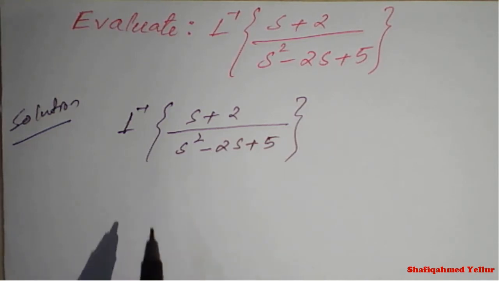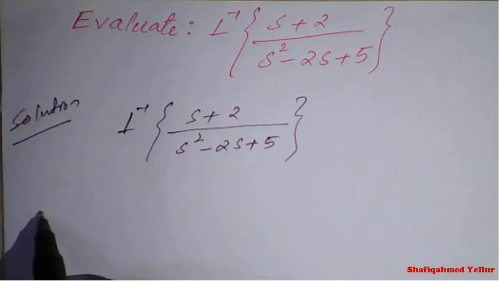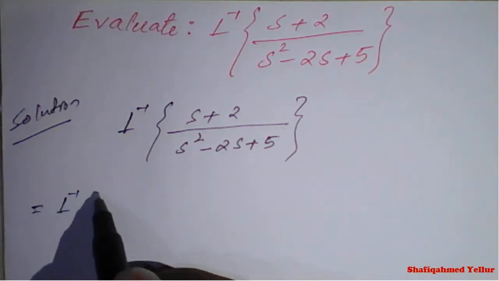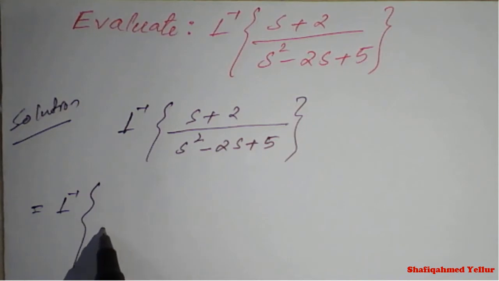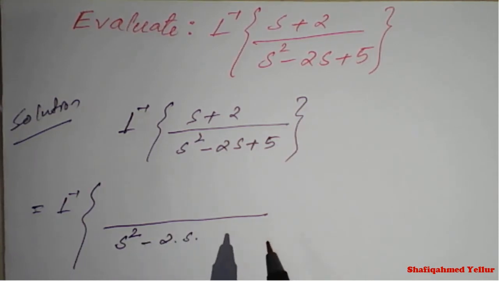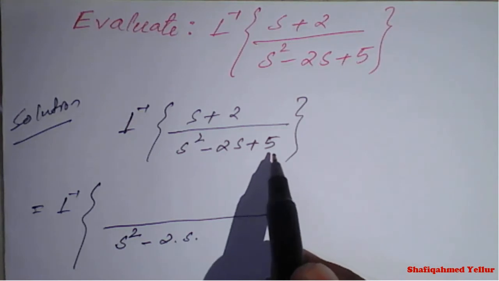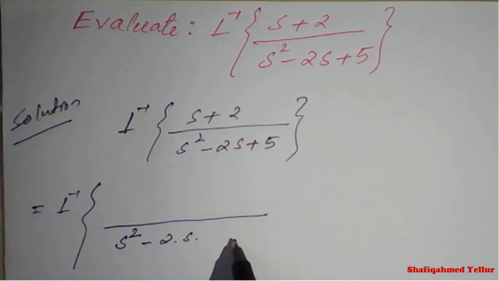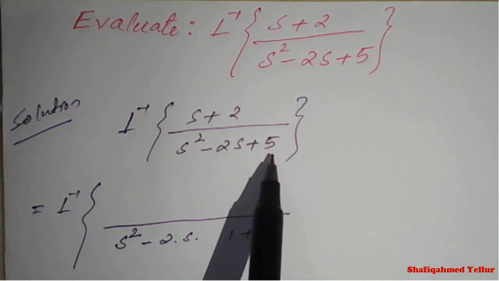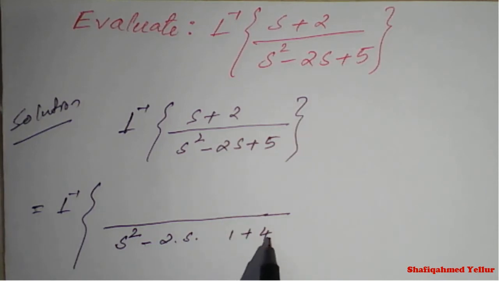So what I will do here: Laplace inverse of the denominator, s square minus 2 into s into 1, and this 5 I will write as 1 plus 4.